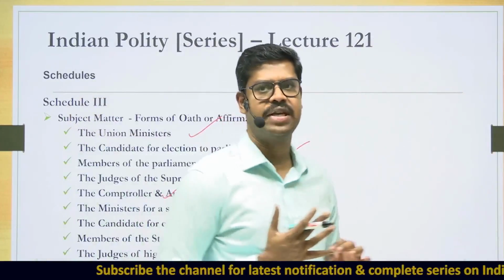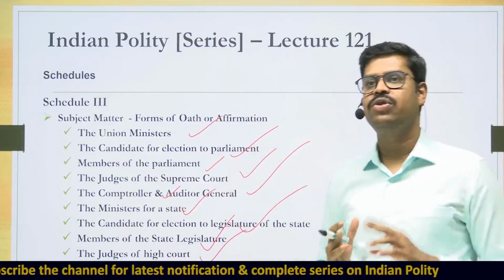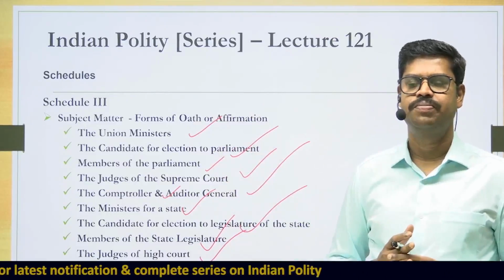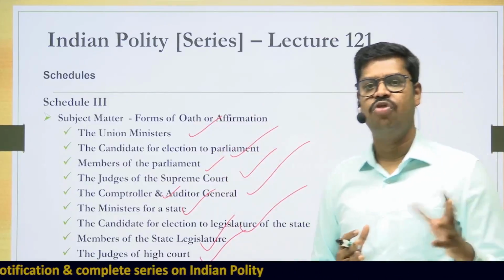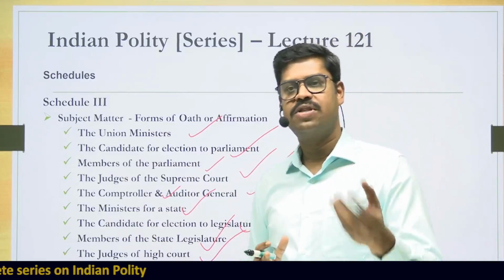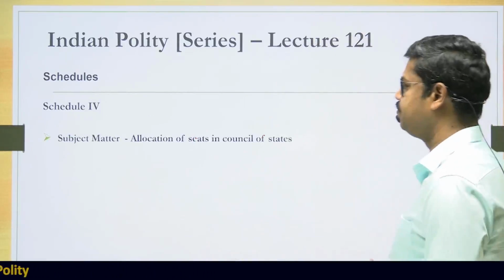So Schedule 1 is dealing with what? The name of the states and union territories and their respective territories also. Schedule 2 is dealing with the salaries, emoluments and allowances for certain categories of people. Schedule 3 is dealing with the form of oath and affirmation that is to be administered to certain categories of people. Now come to Schedule 4 of the Constitution.